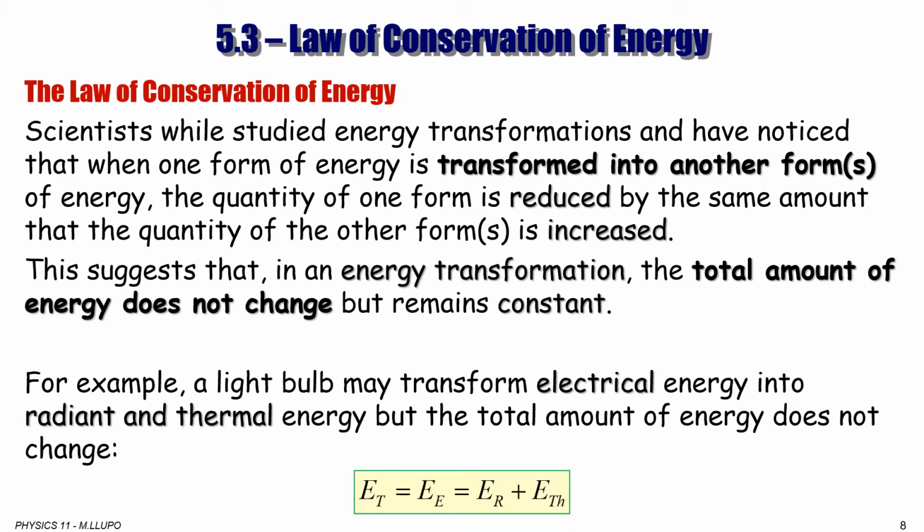For example, you have a light bulb. A light bulb, especially an incandescent light bulb, has two types of energy that you can noticeably feel. So total energy is the electric energy that is used to light the light bulb. It's going to be light energy, where you see light out of it, and thermal energy. How do you know it? You touch the light bulb and it's hot. So thermal energy is part of the energy transformation.